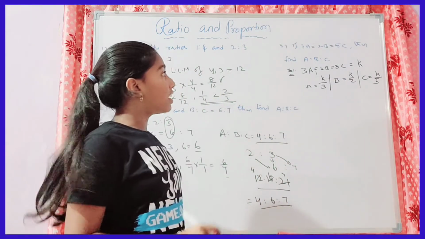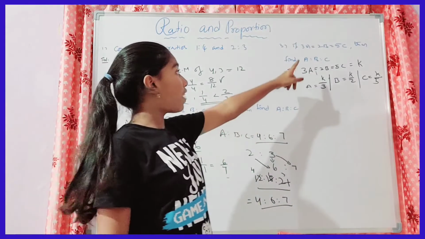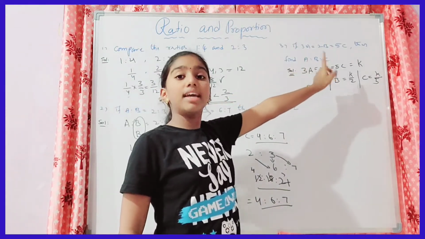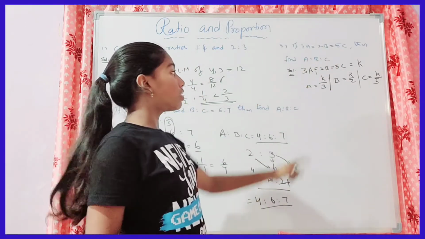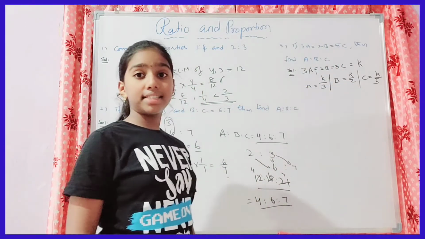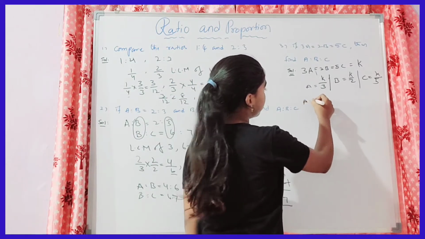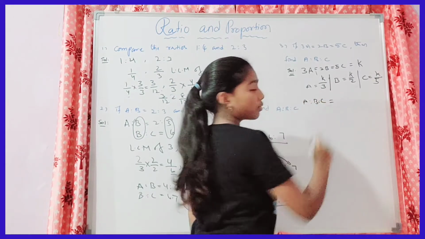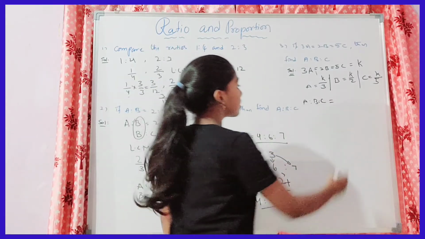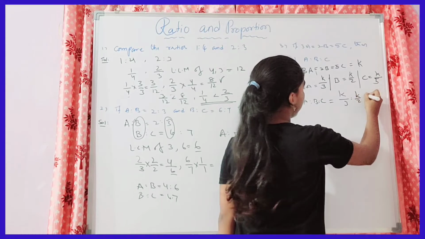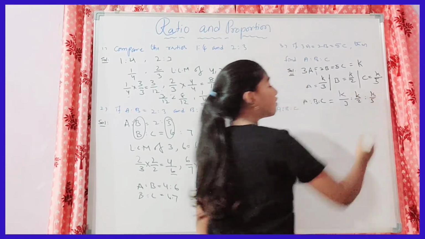In the question, what they asked is to find the value of a is to b is to c. Now we have the values of a, b and c, so we have to find the ratio of these three. That is, a is to b is to c is equal to k by 3 is to k by 2 is to k by 5.